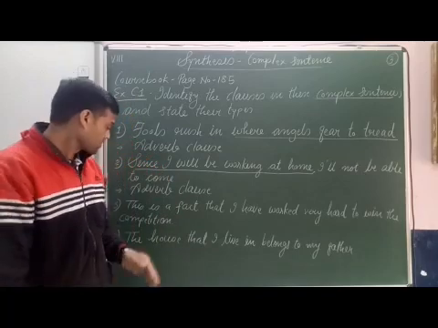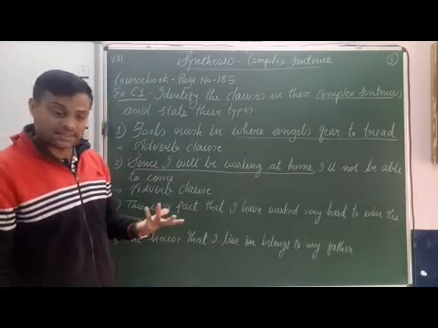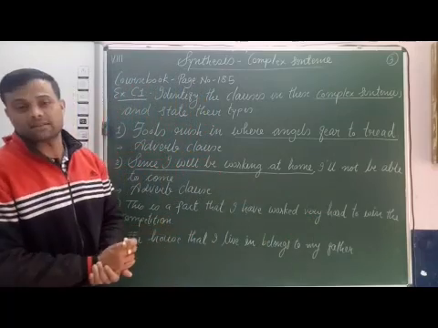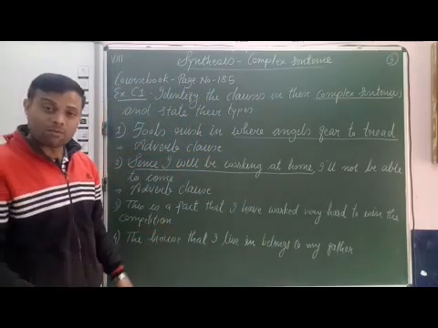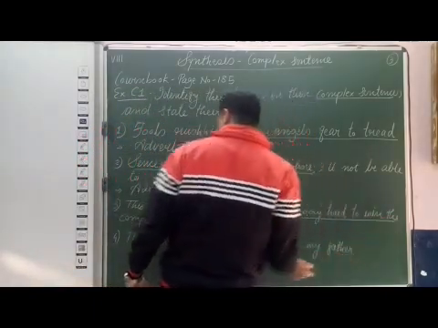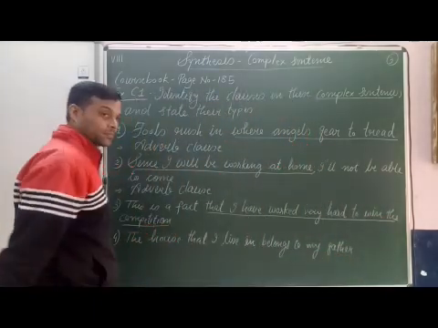Third sentence. This is a fact that I have worked very hard to win the competition. Here the subordinate clause is that I have worked very hard to win the competition.